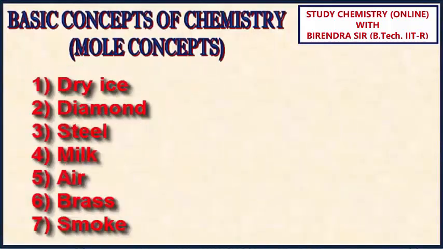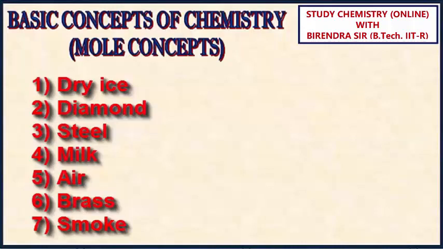Now classify these substances in element, compound and mixture. Number one is dry ice. Dry ice is actually CO2. So it is a compound. Diamond. We know diamond, the allotropic form of carbon. So it is element. Steel. Steel is a mixture. It is alloy of carbon and iron, Fe. It is homogeneous mixture.